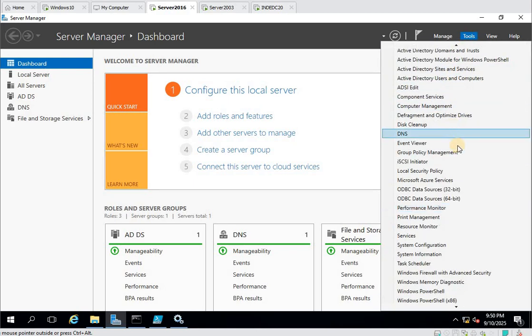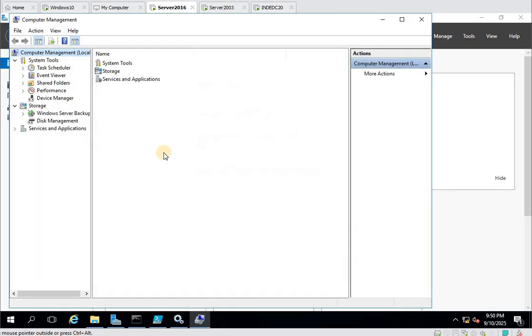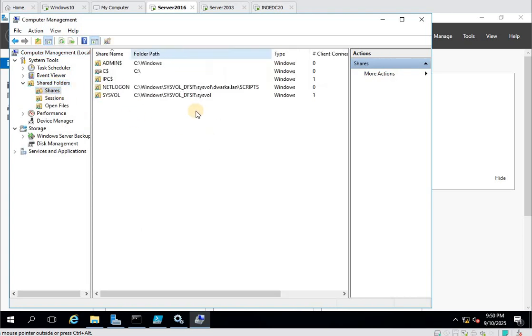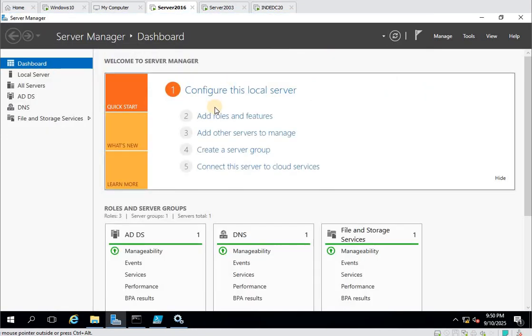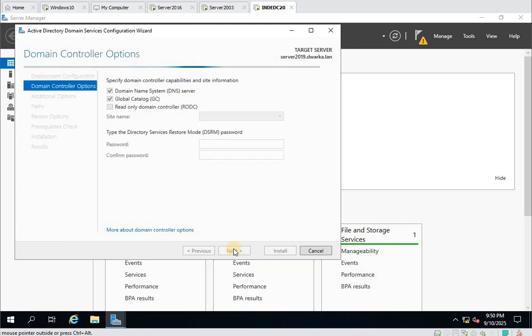One more thing I want to show you, computer management. You can see from here as well. Come to here and go to shared folders, shares, and you can see the same change here. Okay, that is fine. So now we are good to go. FRS disabled. Now we are good to add this server as a domain controller. I think there should not be any problem.